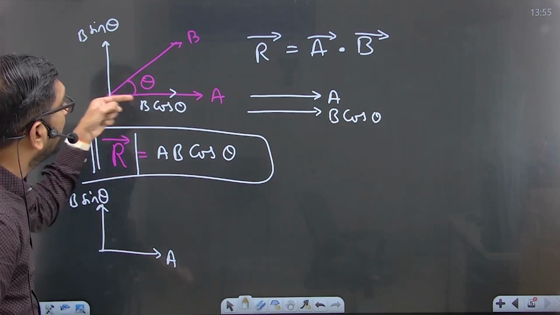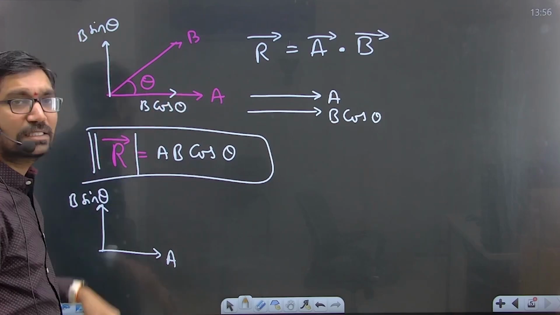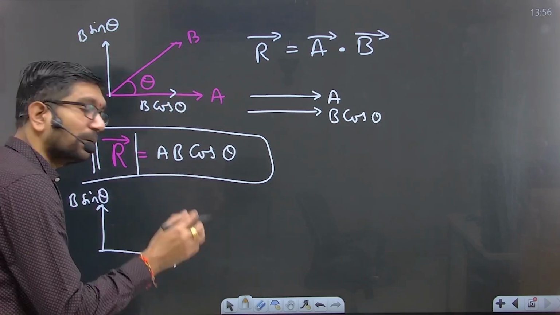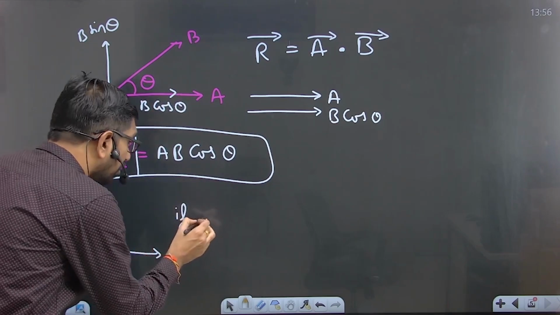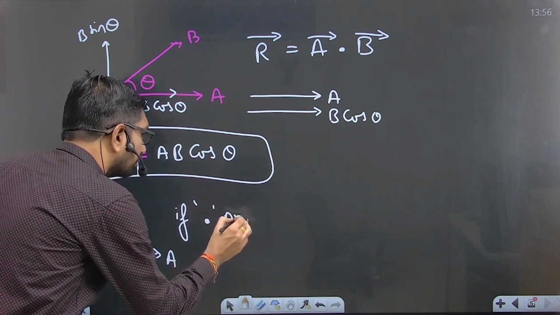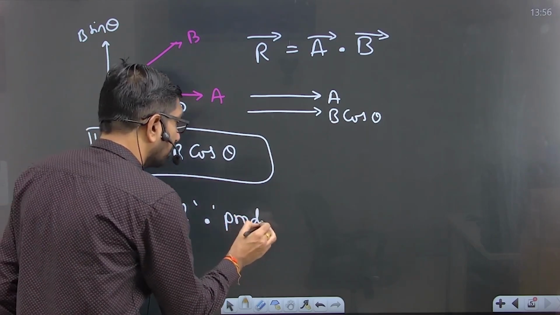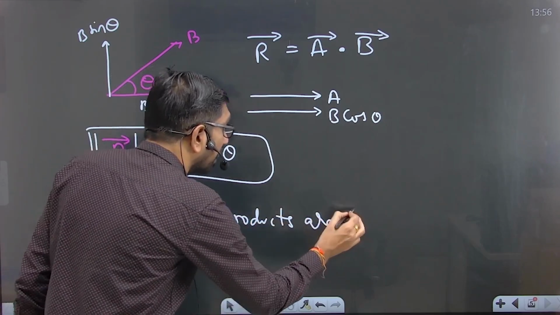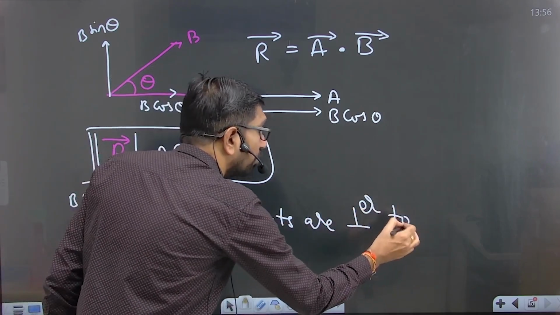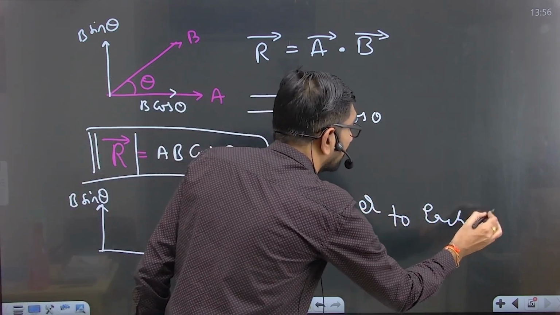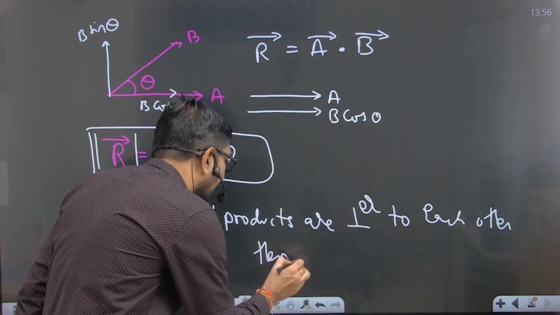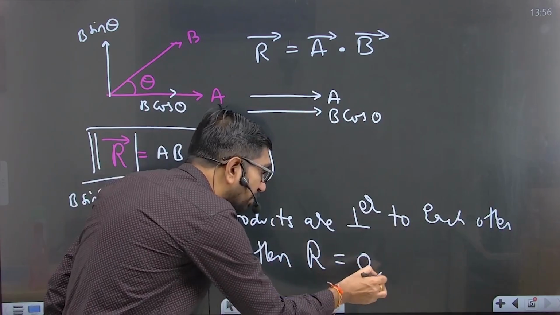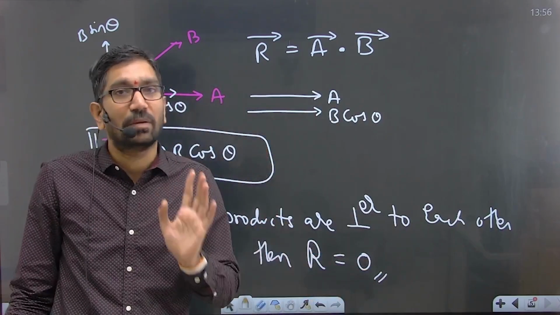Am I right? A is in this direction and B sin theta is in this direction. Remember this one. If dot products are perpendicular to each other, then the resultant you will always get is 0. Remember this one, beta.